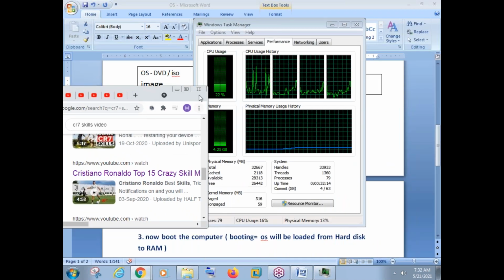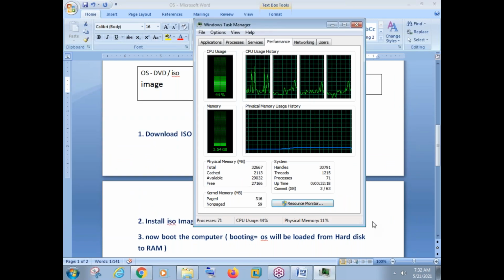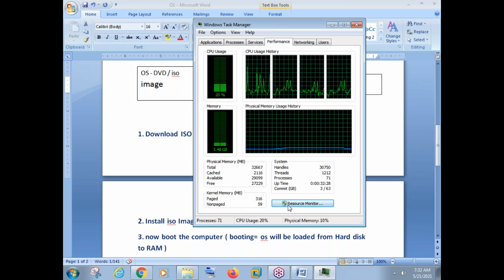Now I'll do one thing. I'll just close all these websites. Now see how much it is using now. It is back to 3.5, 3.4 GB now. So this is your random access memory. Your machine will run from RAM.